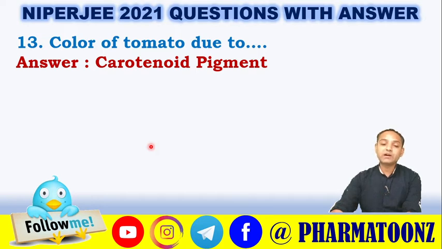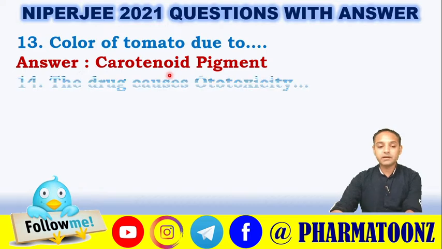Next is the color of tomato, that is due to the, so the answer is carotenoid pigments or lycopene. Initially, the tomato is yellow in color. When it ripens, it is converted into red color, and whatever chlorophyll is there is ruptured, and ultimately it is converted into the red pigments. That is due to the carotenoid pigments, or we can say lycopene.